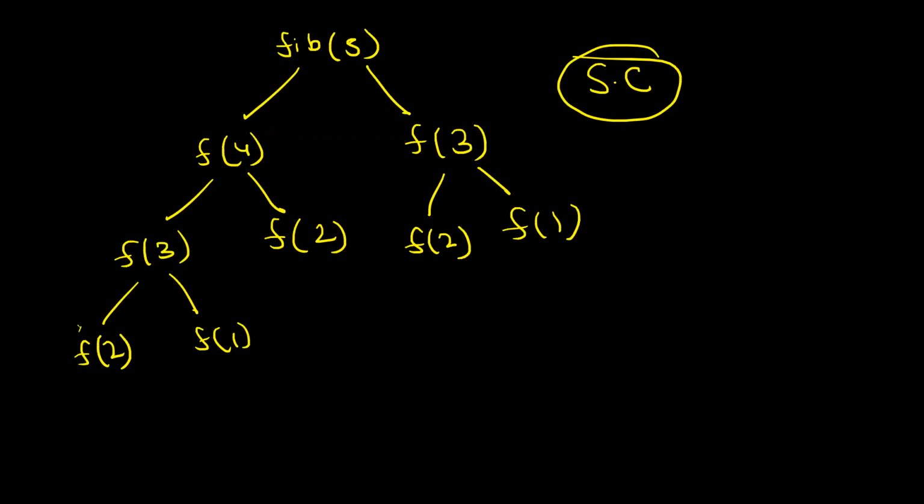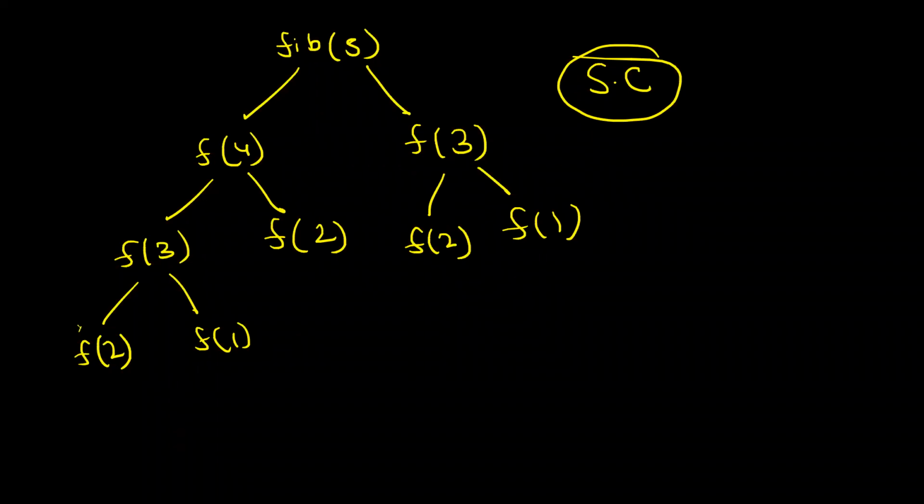But fib of 3 is already calculated. Why calculate fib of 3 again? Good question, what you have asked is that I have already calculated it here, so why again? That is a drawback of recursion, and that exact problem we solve in dynamic programming. In recursion, you are doing extra work. You calculated f of 3 here and you calculate f of 3 again here. So you optimize this using DP, which is beyond the scope at this point of time.